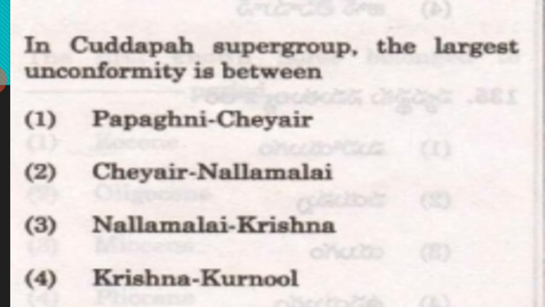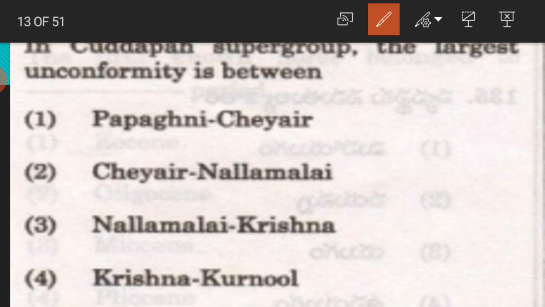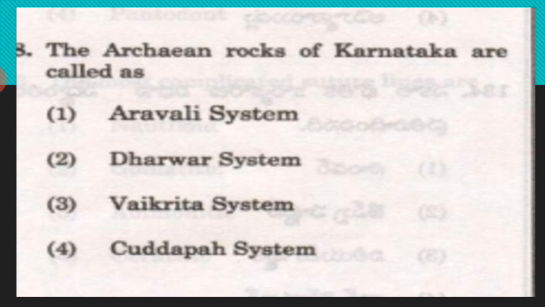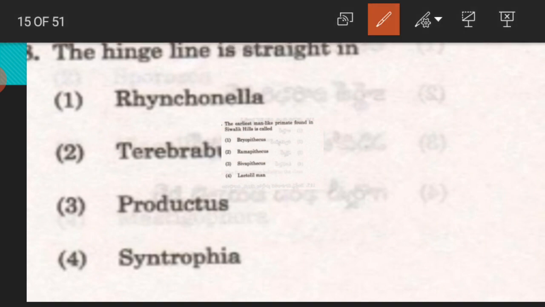Okay, the type area of Triassic period is an easy question. Spiti. Next, in the Kadapa supergroup, the largest unconformity is between Cheyeru and Nallamalas. The Archean rocks of Karnataka are called the Dharwar system. The hinge line is straight in Spirifer and Productus, but here there is only one answer, Productus.